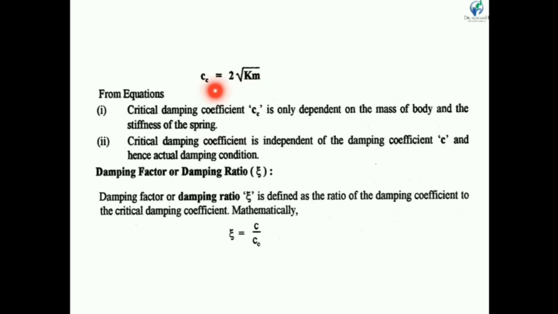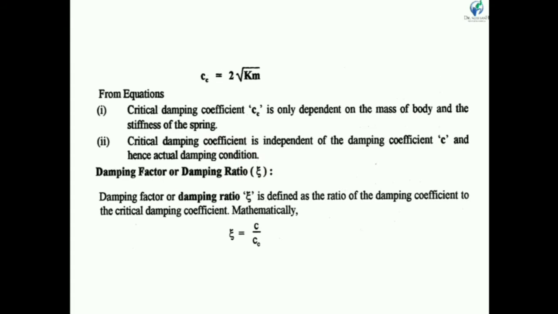From this equation, the critical damping coefficient cc depends only on the mass and stiffness, because the spring has constant stiffness. So there are two parameters, k and m. So cc depends on the stiffness and mass of the spring. The critical damping coefficient is independent of the damping coefficient c, and hence of the actual damping condition.